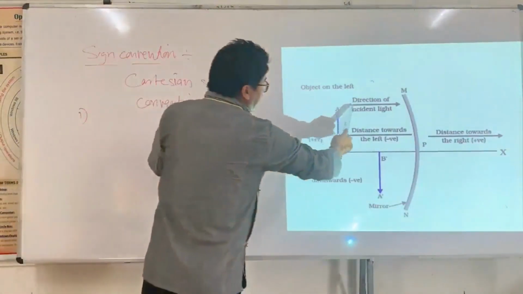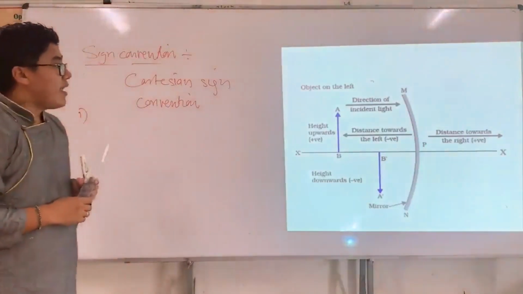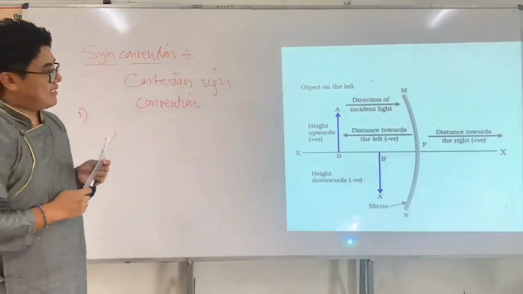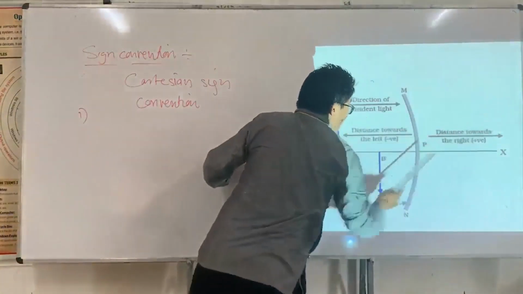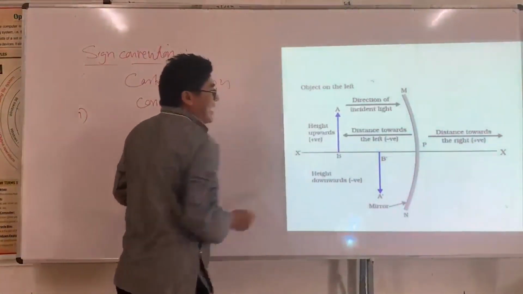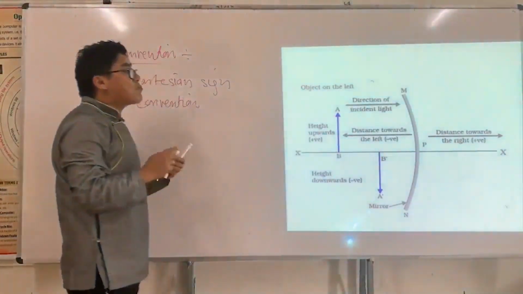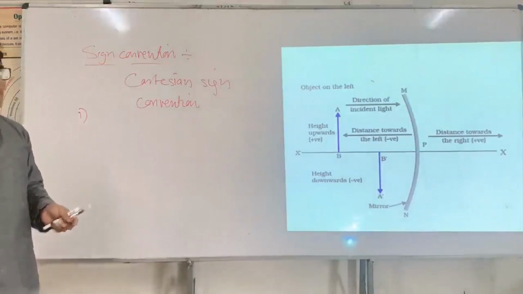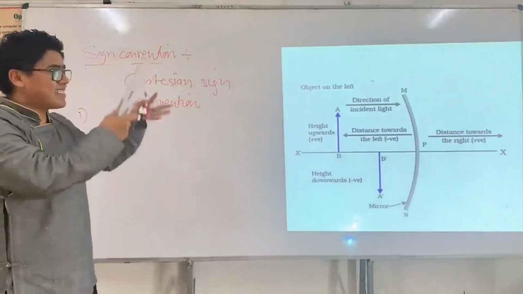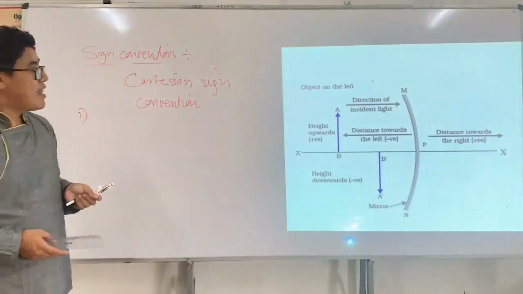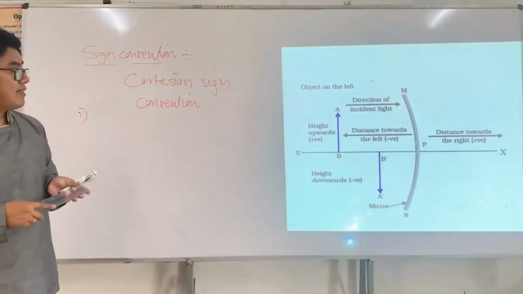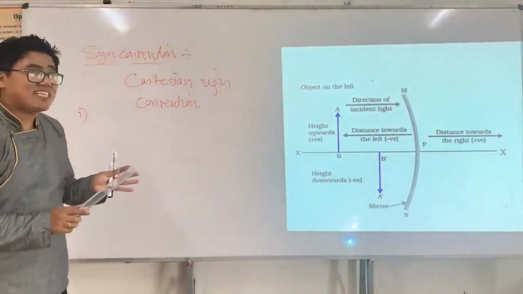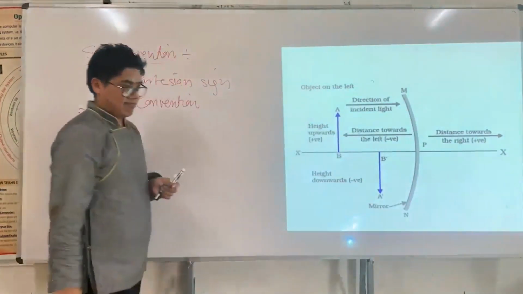This is the direction of incident light. If the distance is measured along the incident light, it is taken as positive. There's no logic to it, but this is the convention. If the distance is measured opposite to the incident light, then such a distance is taken as negative.